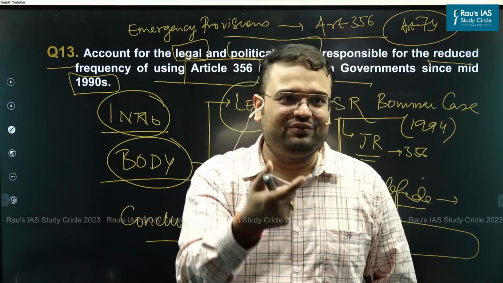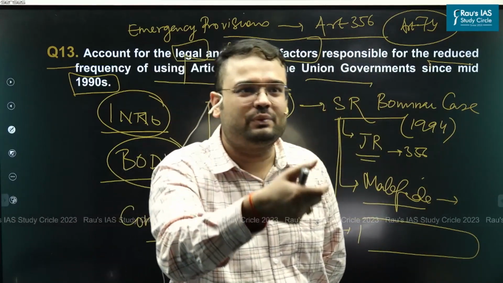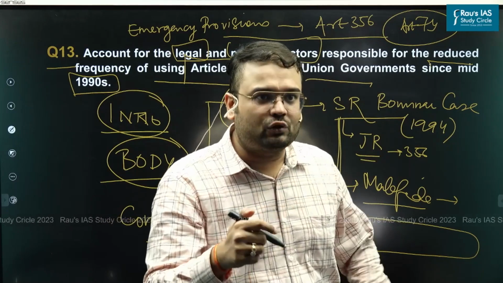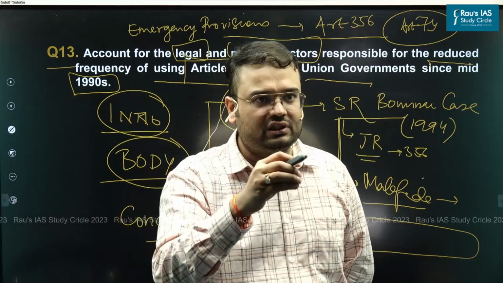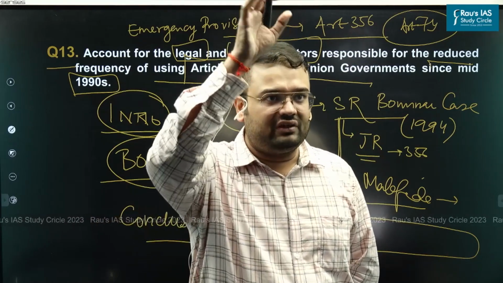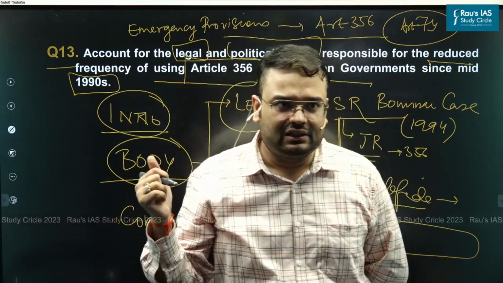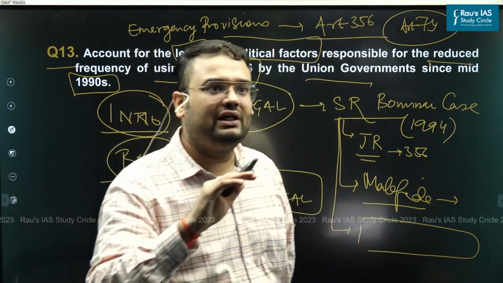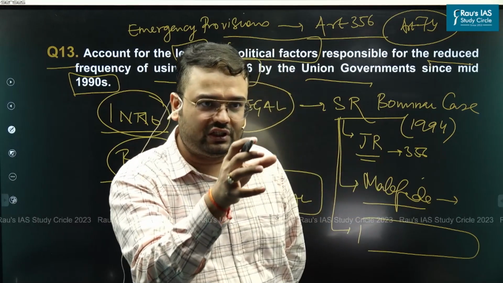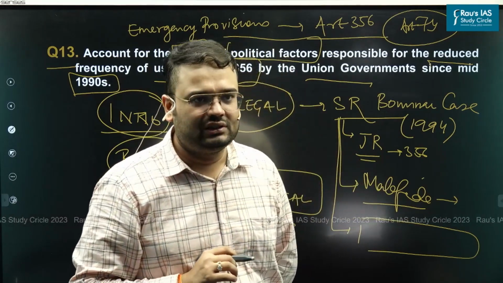It might just be that in future you might have to form an alliance with this party. Because you do not want to close any doors, there was again a political pressure on whoever was in power at the Union not to exercise Article 356, because you do not want to create enemies out of political parties which are dominant at the state level.